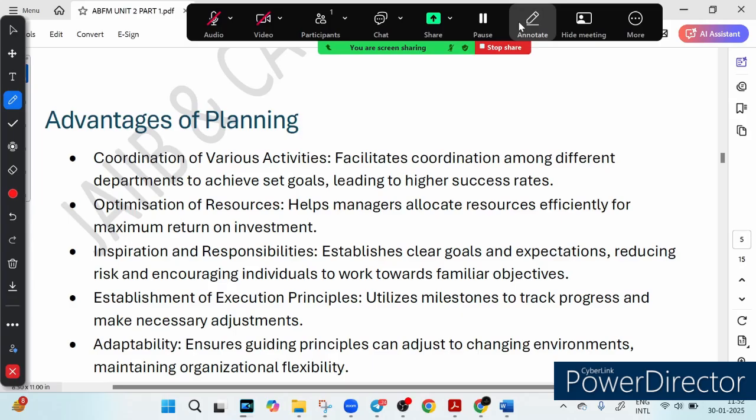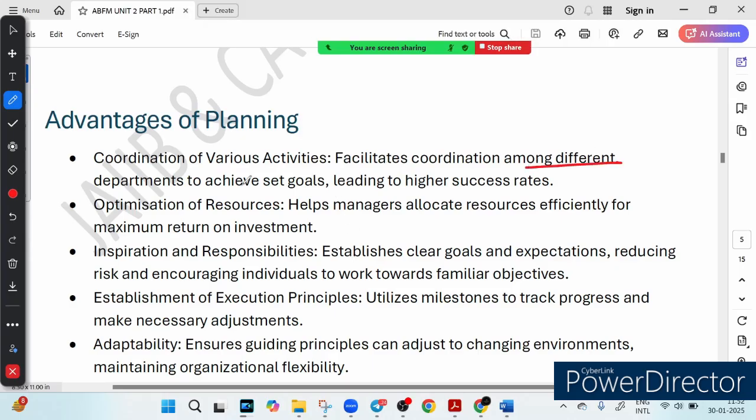It aligns all teams toward one clear goal, right? So it allows all different departments to achieve the set goal, so that the goal is quite clear. It ensures smooth operation and a higher success rate. Obviously the success rate will be higher. Now this is one advantage.